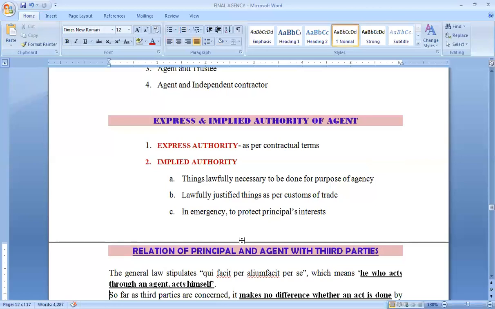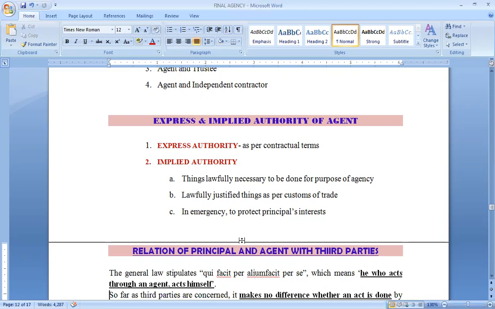Or he will also have certain implied authority, which was not given to him expressly, but it is implied that he has all those powers also. In such implied authority cases, he is given a task. To complete that task for the purpose of agency, whatever is necessary to do lawfully, he can do. Although he may not be given express power to do that, it is understood that he has to undertake all those necessary lawful things.